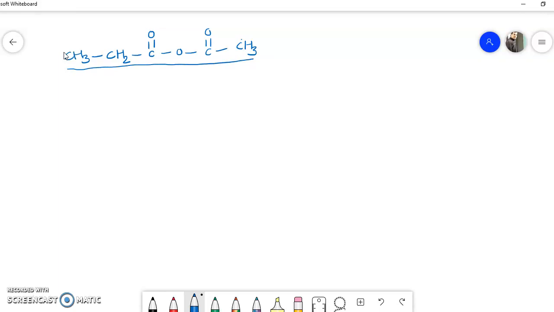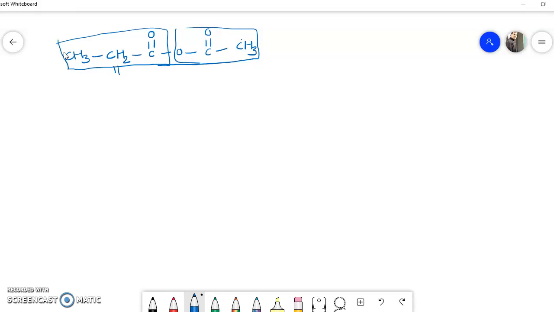What are these two different carboxylic acids? This part is from propionic acid, and this part is from ethanoic acid.